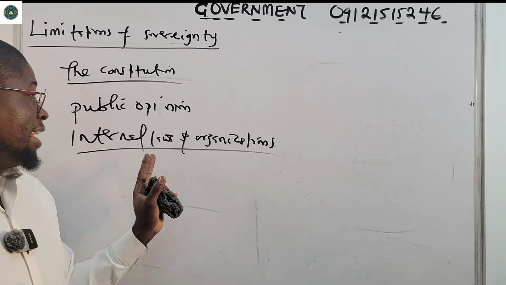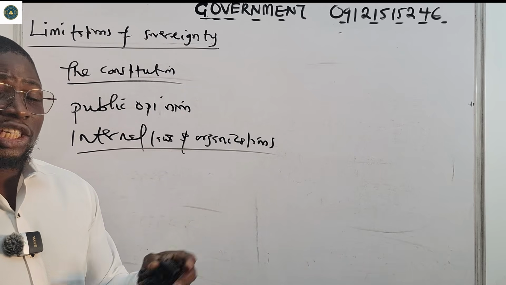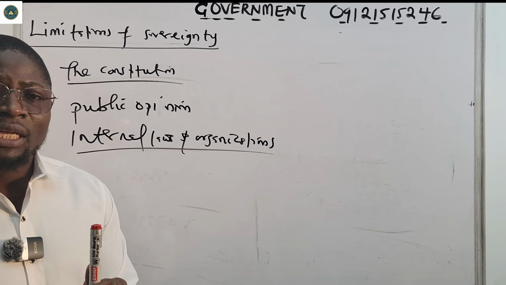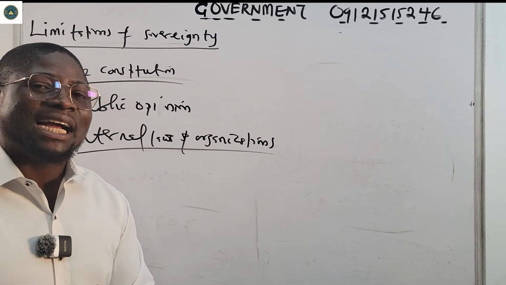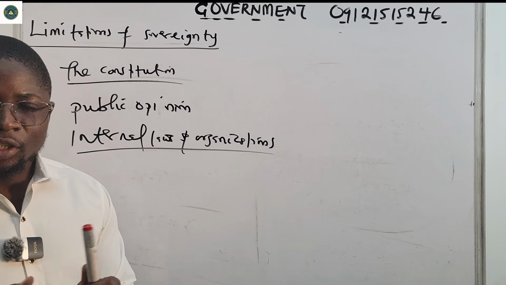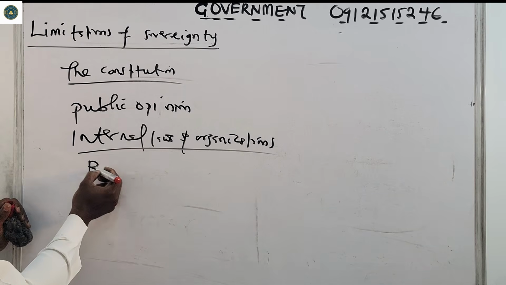So being a member of an international organization like the United Nations means there are some rules that they make, and punishments when you attack another country. So this can also limit sovereignty.